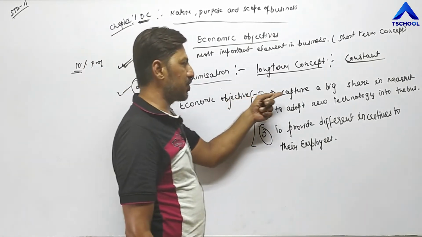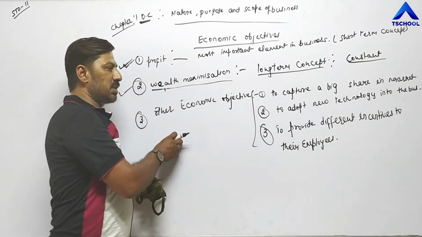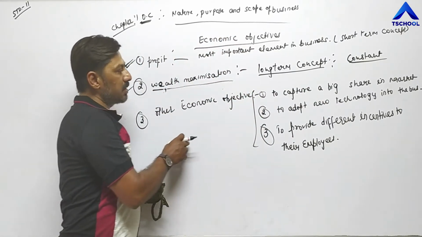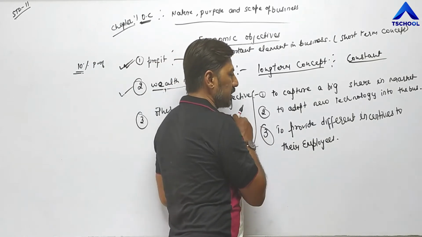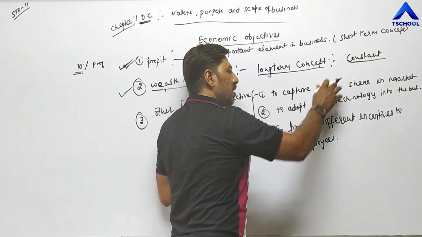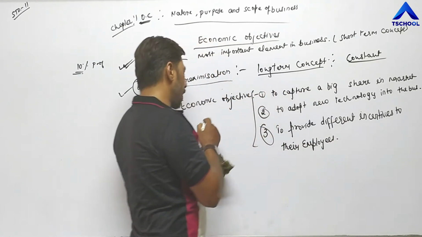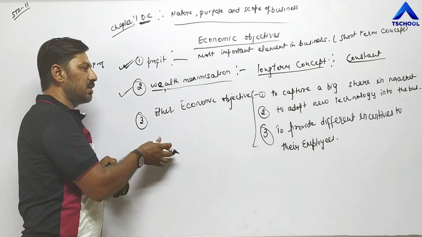To capture a big share in the market means that by selling quality goods and services, they try to increase the number of consumers. Increasing the number of consumers means they are trying to capture a big share in the market. And this is possible only when they are able to provide quality goods and services.